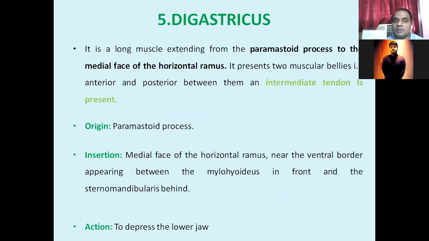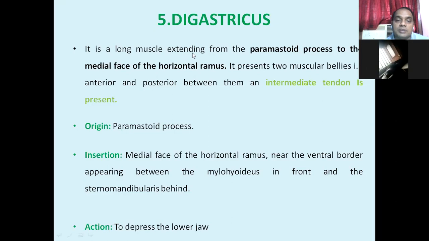Another important muscle, very important in the mastication purpose. Two important muscles: first is the masseter, another one is the digastricus muscle. This is a very important muscle, digastricus. The name indicates that di means two ends; these muscles have two ends.